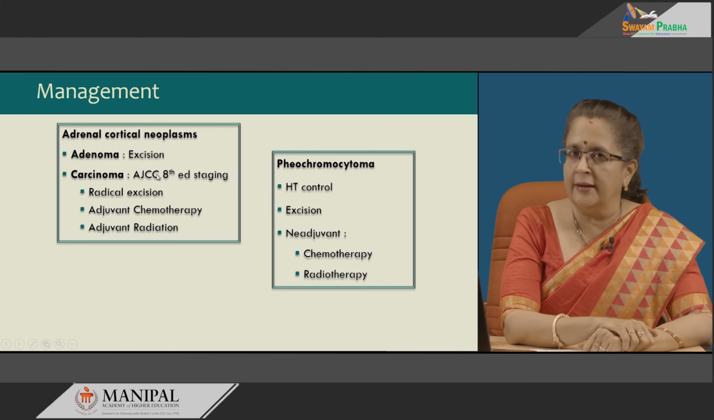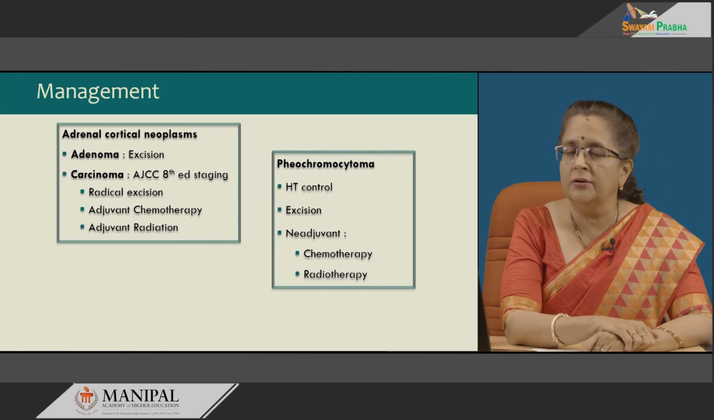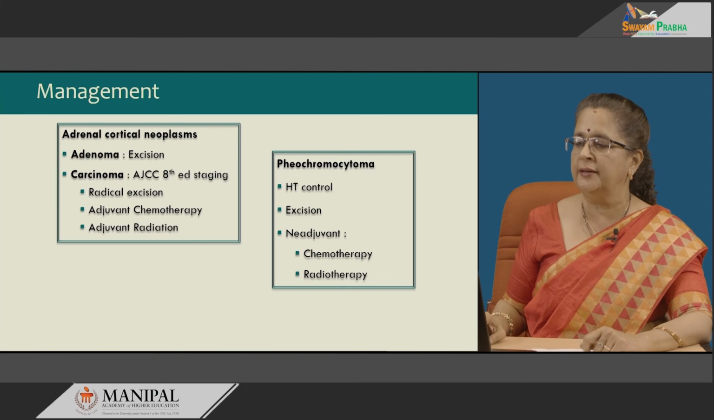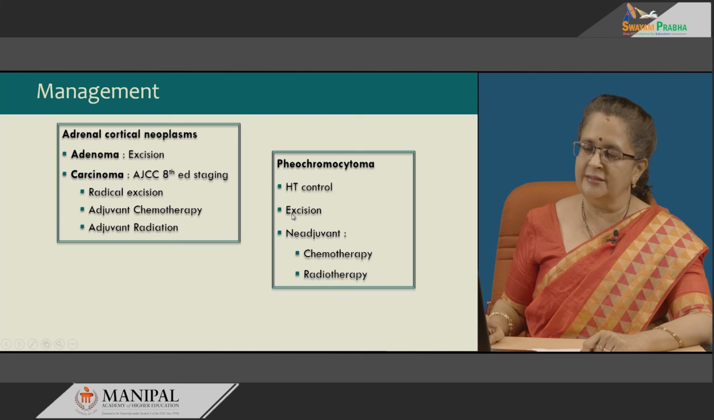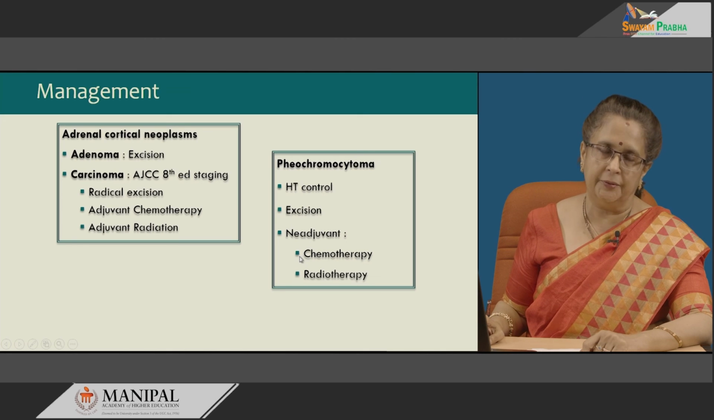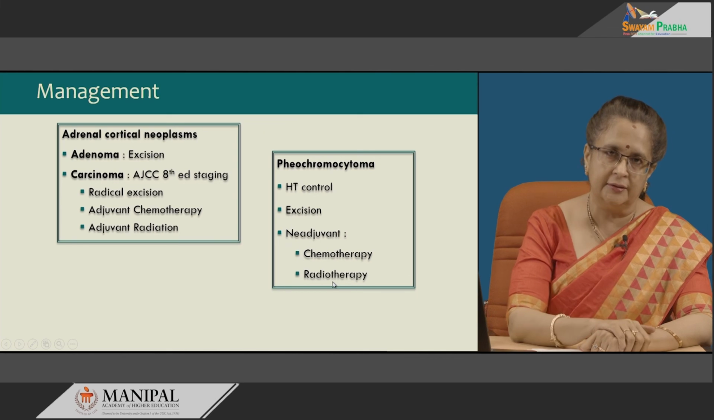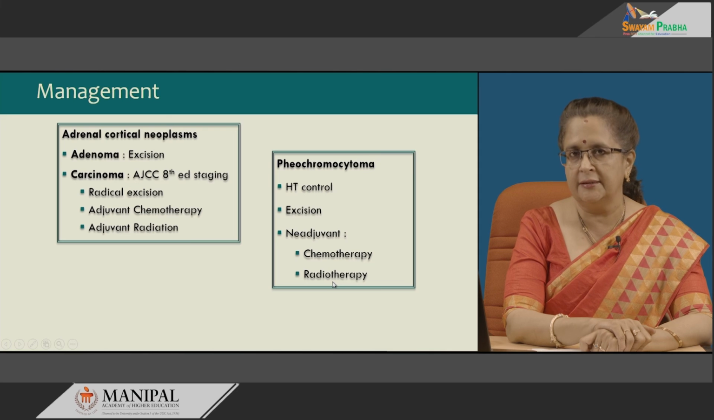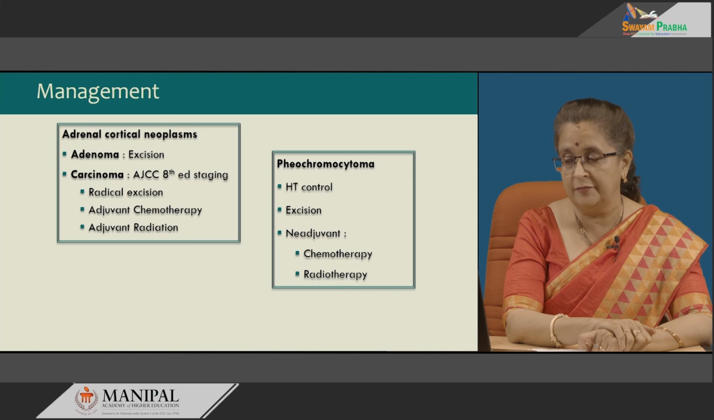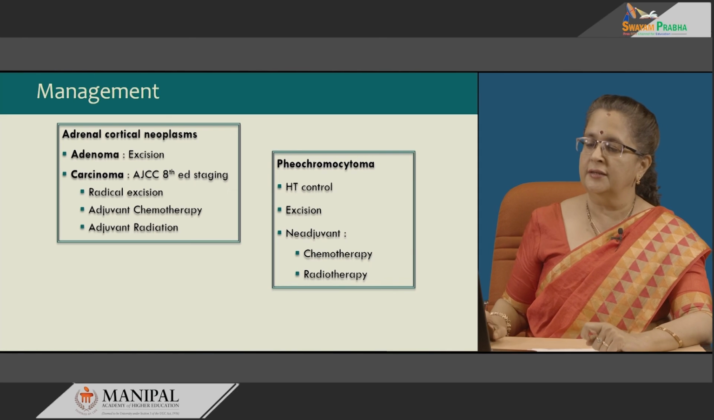Pheochromocytomas, the most important aspect of this is control of this paroxysmal hypertension. So, both preoperative as well as postoperative control should be there. Along with that, you do the excision and neoadjuvant chemotherapy or radiotherapy, depending on whether the tumor has extended or whether a little bit has been left behind during surgery, etc.